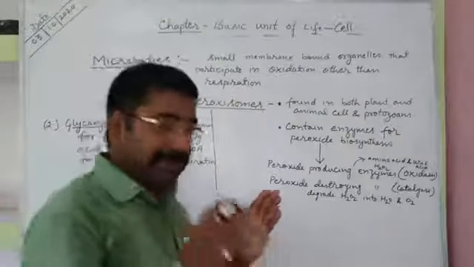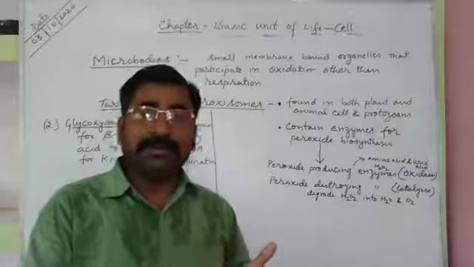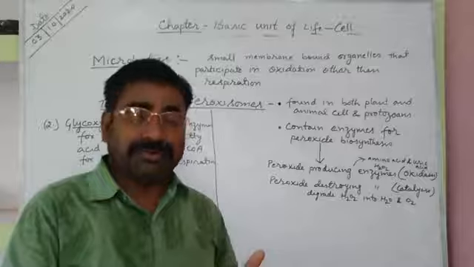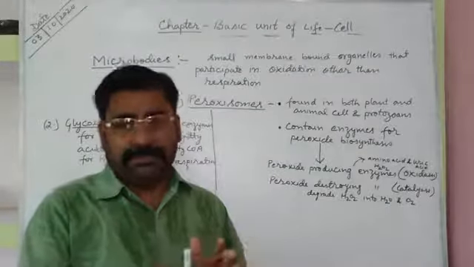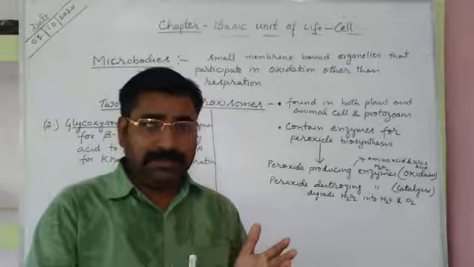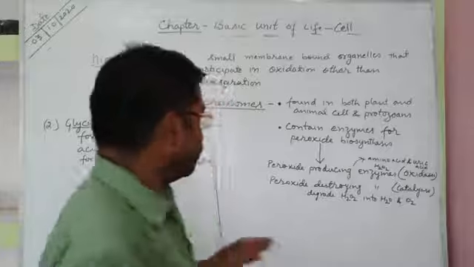Microbodies are commonly found in plant cells, animal cells and some members of protozoans.